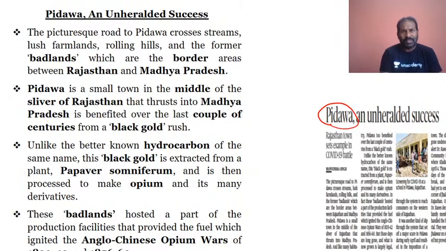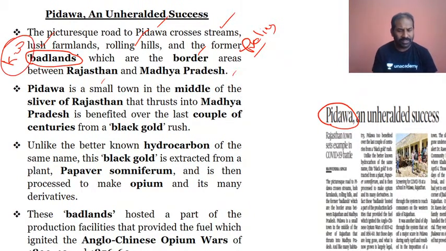So we will look at Pidawa. It is a small town which crosses streams, lush farmlands, rolling hills, and it is also a former badland. We will look at what these badlands are, bordering Rajasthan and Madhya Pradesh. Why we are talking about these badlands: this keyword could be a question in your prelims. Pidawa is a small town in the middle of Rajasthan, again bordering Madhya Pradesh, and it has benefited over the last couple of centuries.